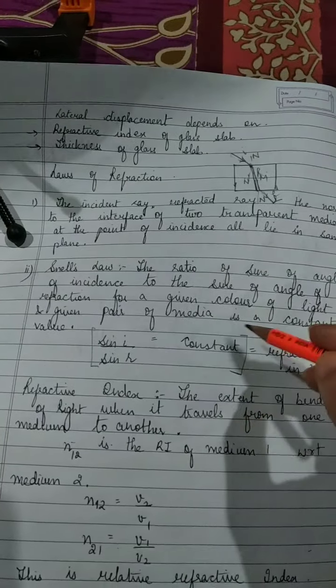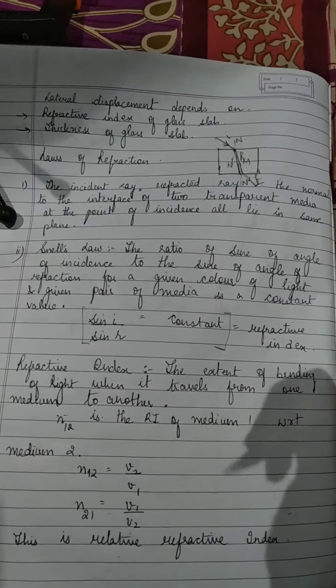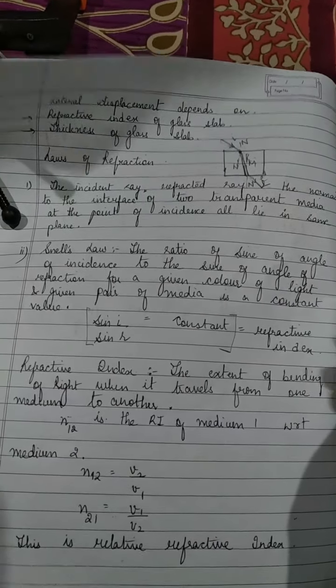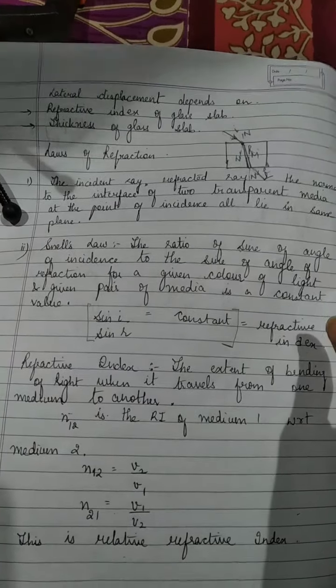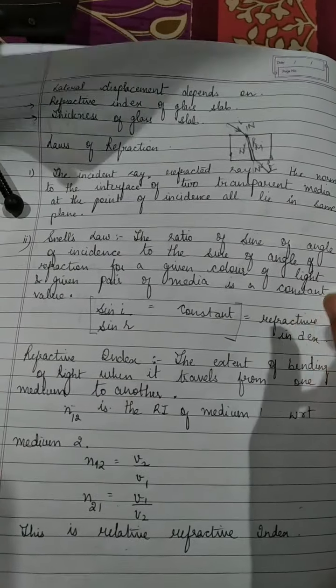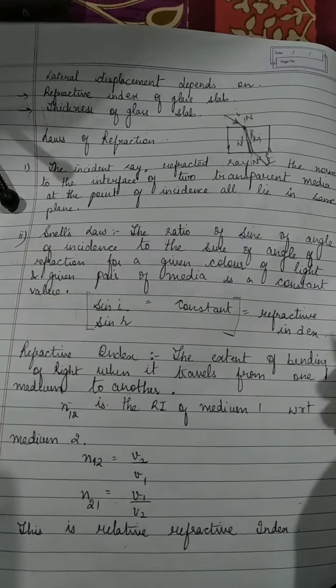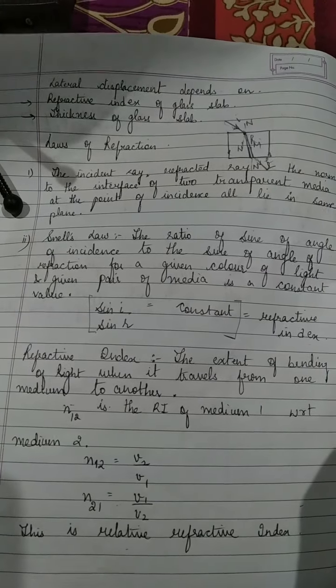So every material that is present around us has a refractive index. We usually compare it with a certain value: either we compare the refractive index of the two media, or we compare it with that of air, right? So the extent of bending of light when it travels from one medium to another is known as the refractive index.